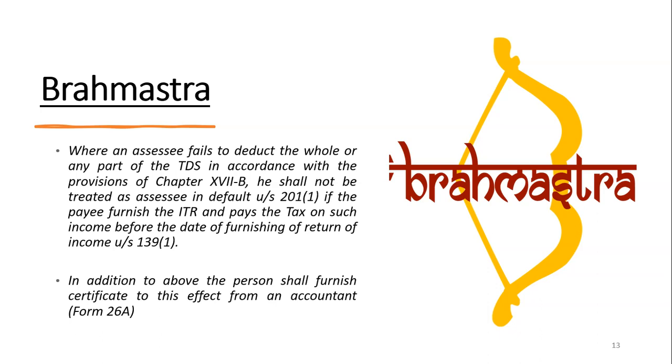That means, in a scenario where the assessee did not deduct the TDS, but the payee has considered the income in his return of income and paid the taxes on it within the due date of return of income, then you will not be treated as assessee in default. So you can come out of all these consequences: interest, penalties and prosecution.